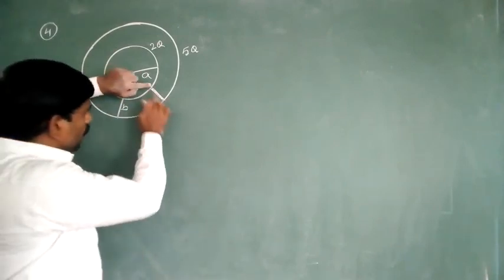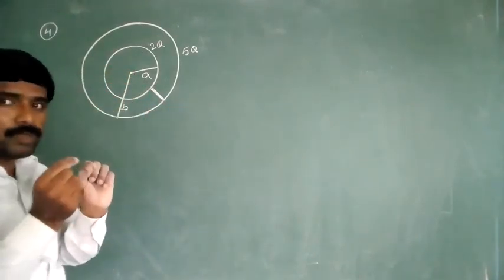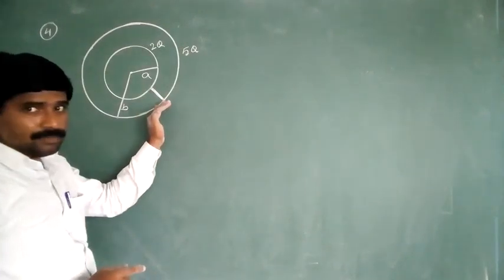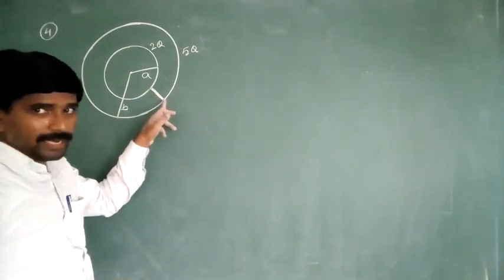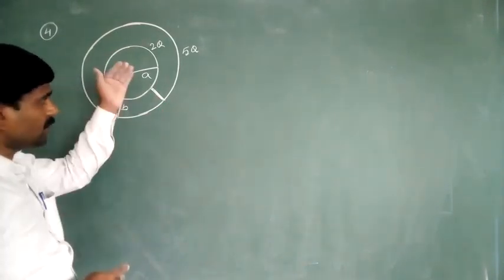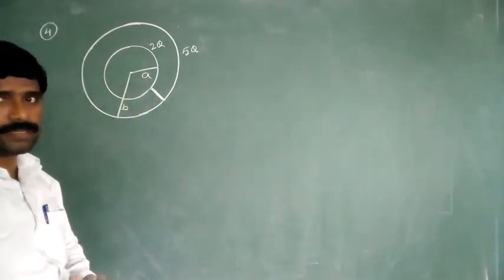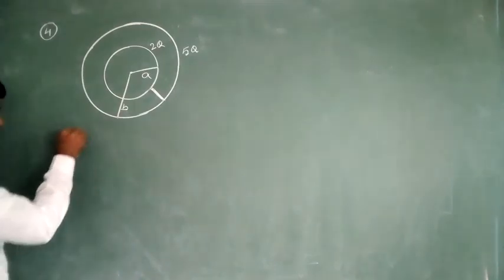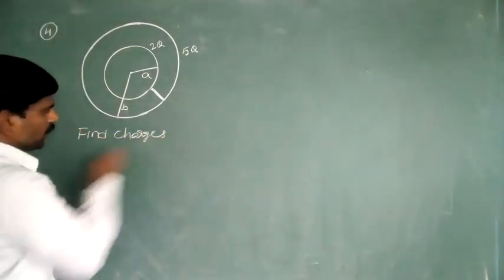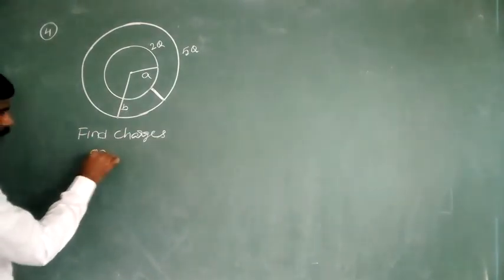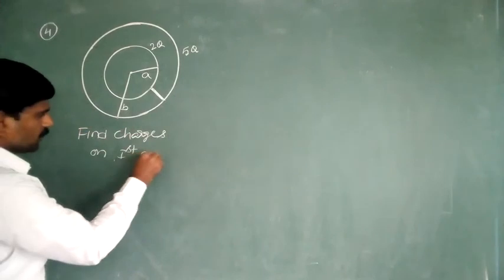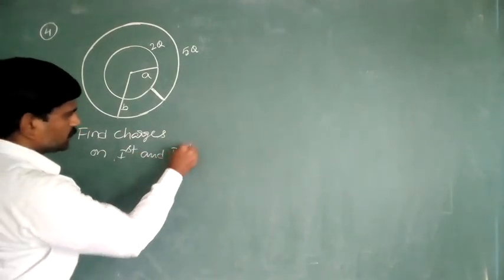When these two are connected by using a conducting wire, after connecting with the conducting wire, find out the charge distributions on the surface of the first and second shells. Find the charges on the first and second shells.